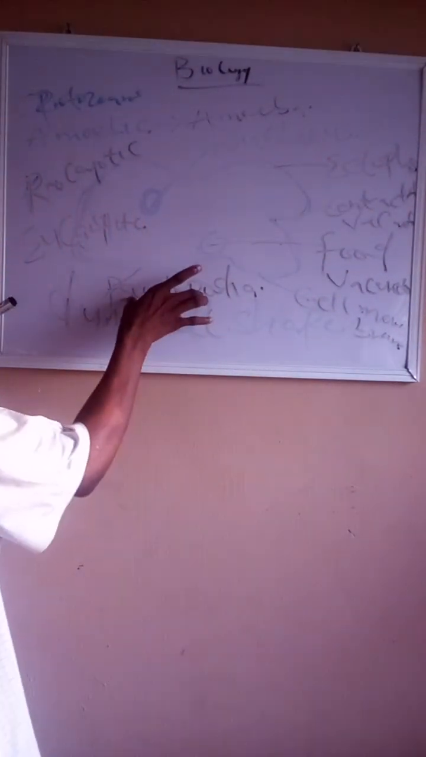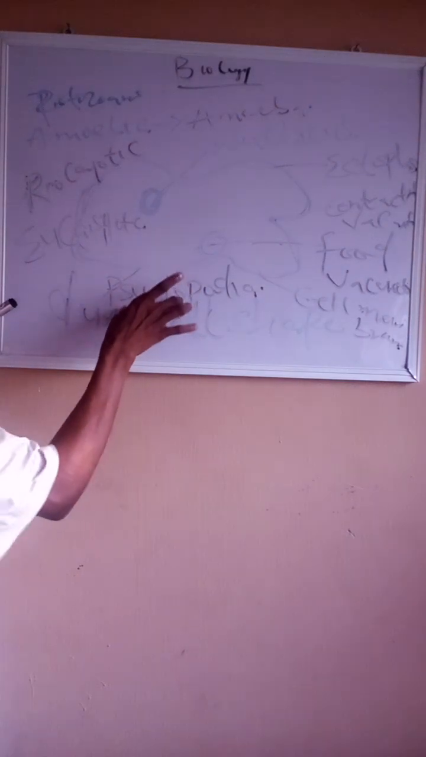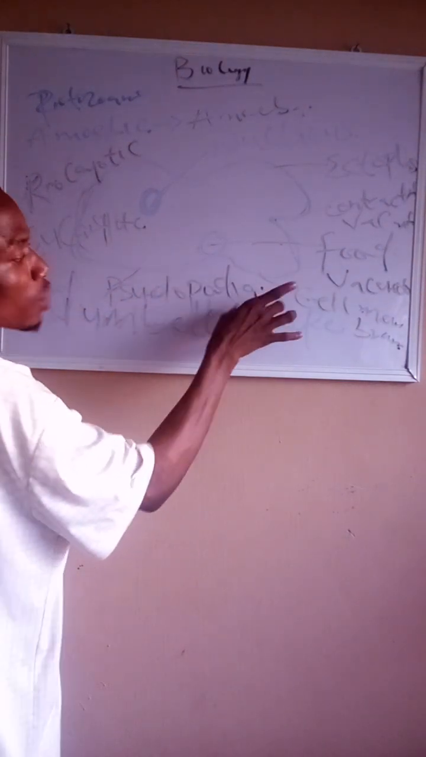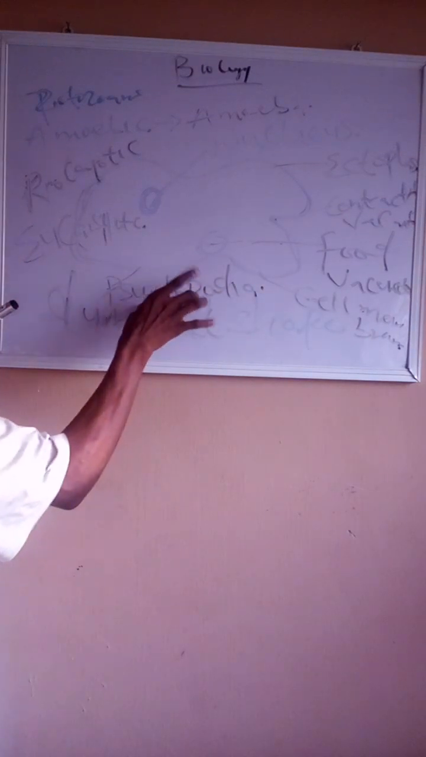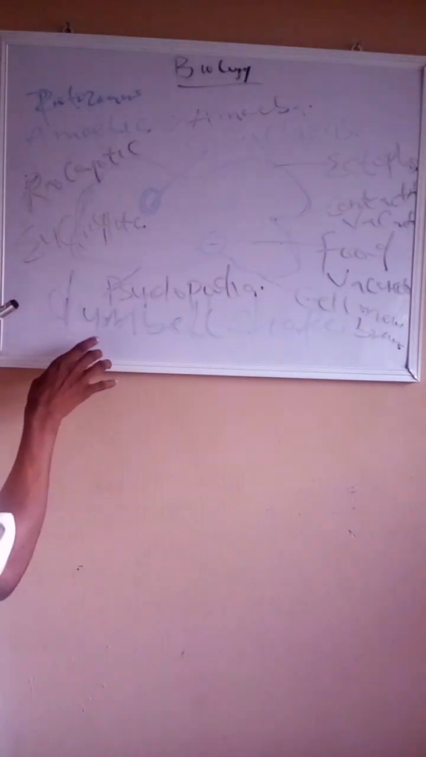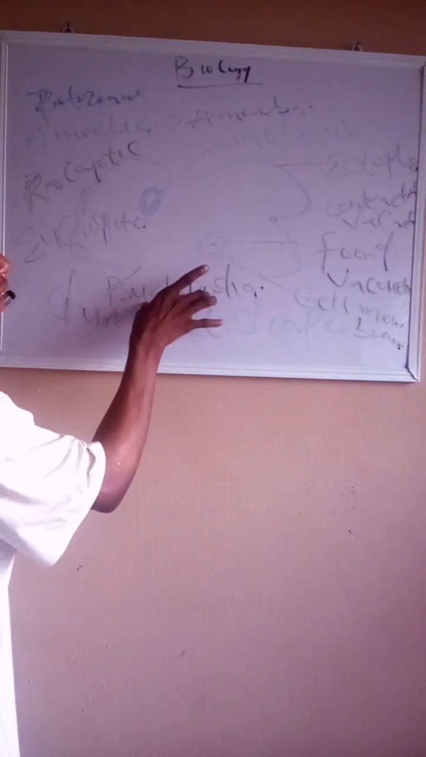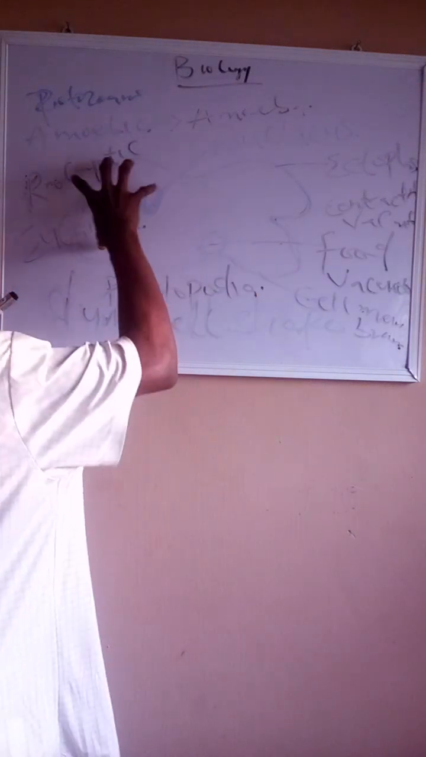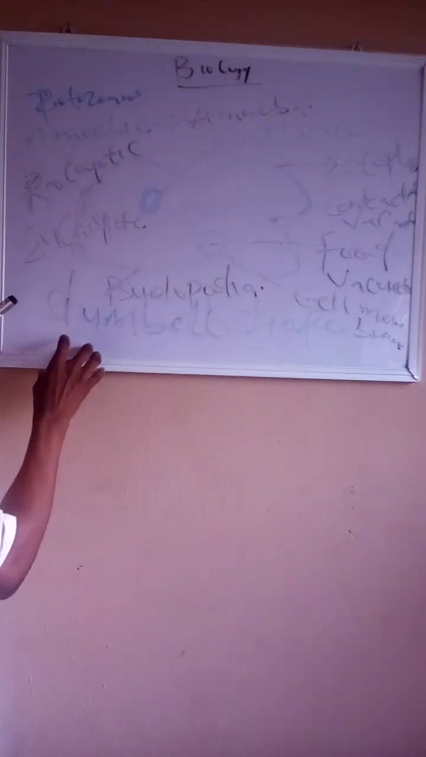While the pseudopodia, for an organism to be able to move from one place to another, it makes use of this pseudopodia. And for this reason, the pseudopodia is the organ for movement for amoeba in general.